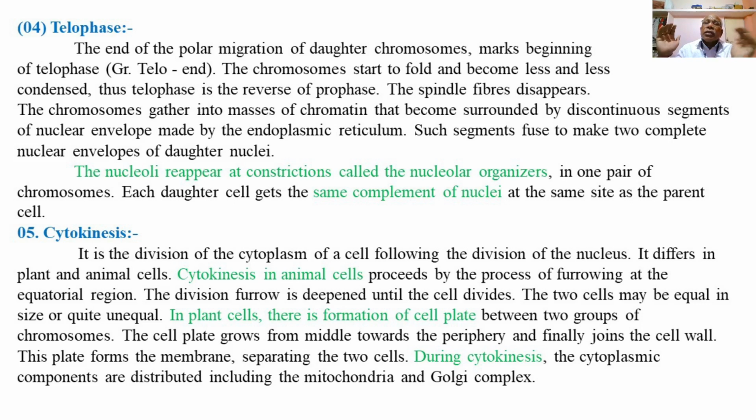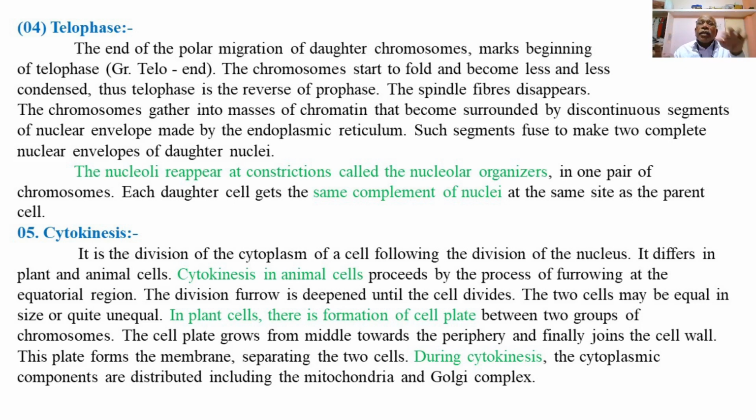So the chromosomes, which have passed away from one another and finally reached the polar ends of the cell, become less condensed, forming a coiled mass of chromatin at the polar ends.